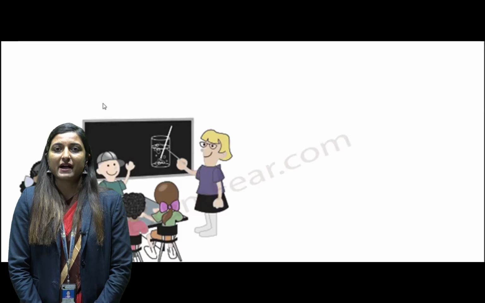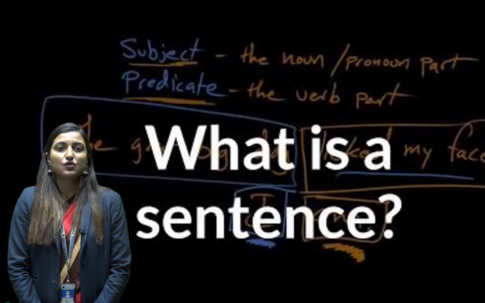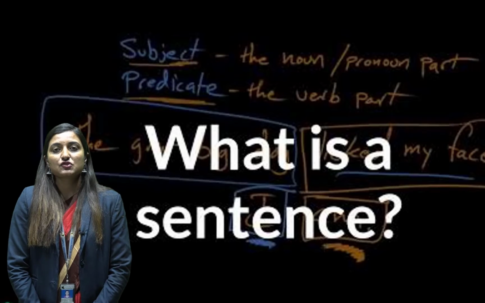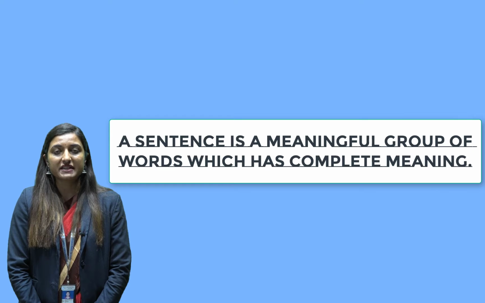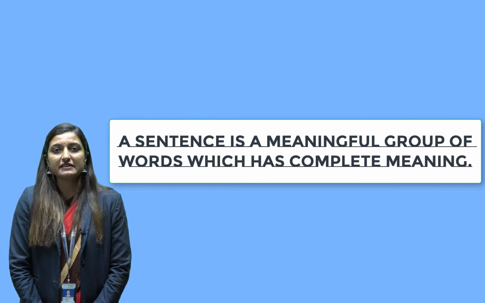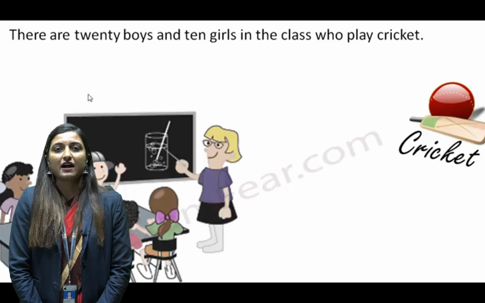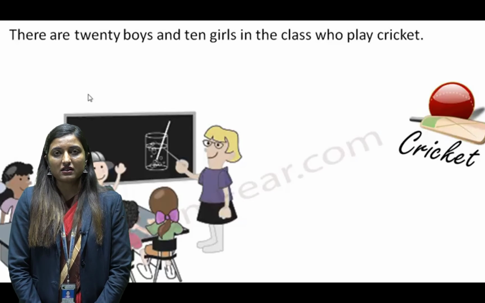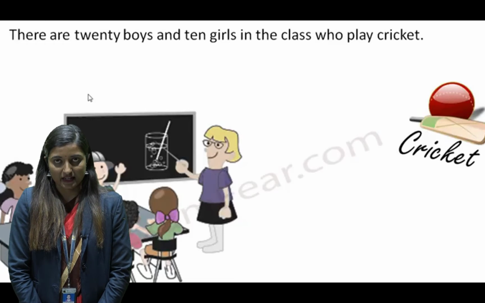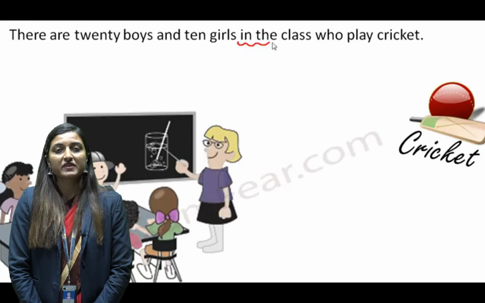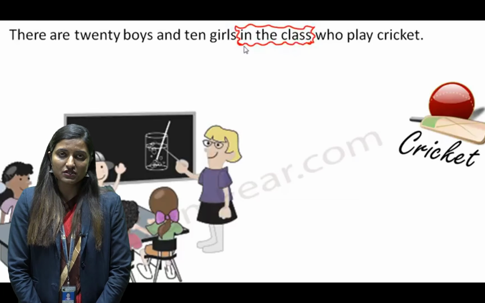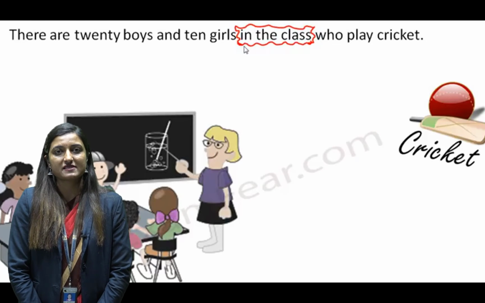Phrase and clause are parts of a sentence. But first of all, we should know what is a sentence. A sentence is a group of words, meaningful words, which has complete meaning, complete sense, and that is called a sentence. In this there is one example: there are 20 boys and 10 girls in the class who play cricket, right? In this there are so many words, which are creating a meaningful, sensible sentence.